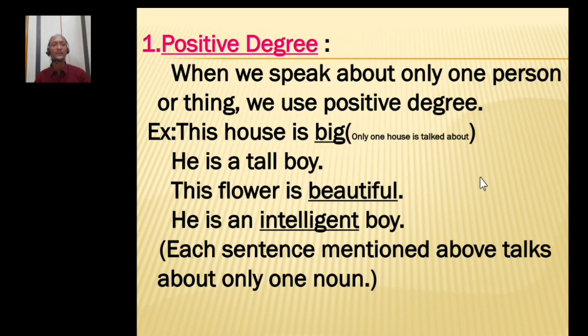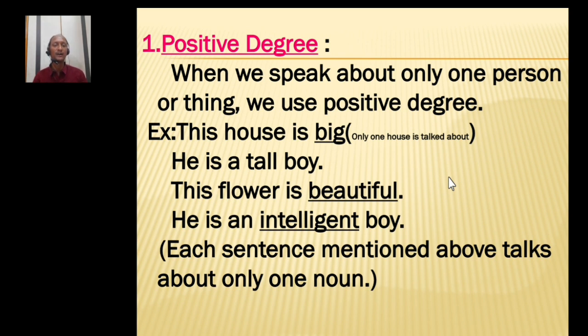Positive degree: when we speak about only one person or thing, we use the positive degree. Example: this house is big. I am not at all comparing this house with any other. I am just talking about the quality present in that one house only. So, this house is big. Big is the word acting as the adjective. How is this house? The answer is big. So, if I ask a question to the noun, the answer is big, so big is treated as an adjective.